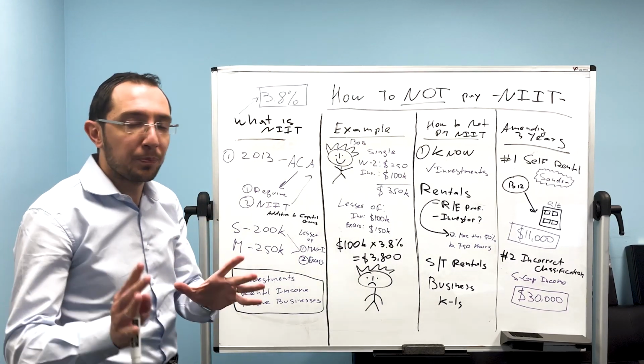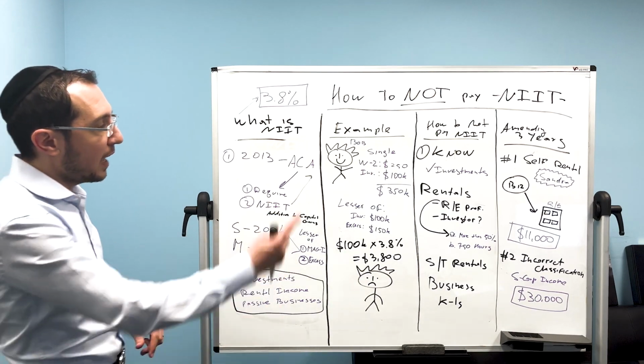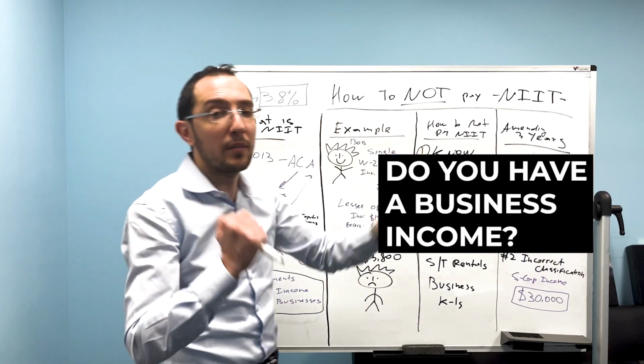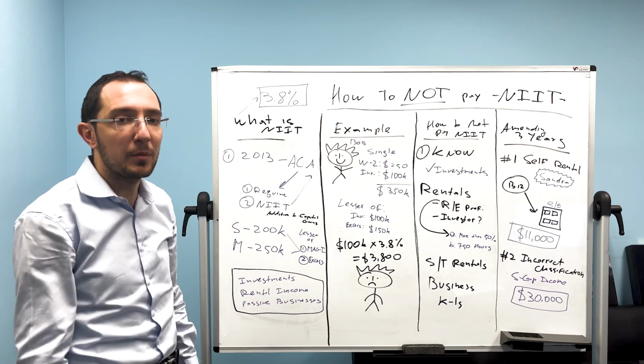Now your job, when you're watching this video, is to say, hey, hold on a second. Is my income over these thresholds? Do I have business income? Number one, do you have business income? And is your accountant accidentally calculating this tax on that business income?